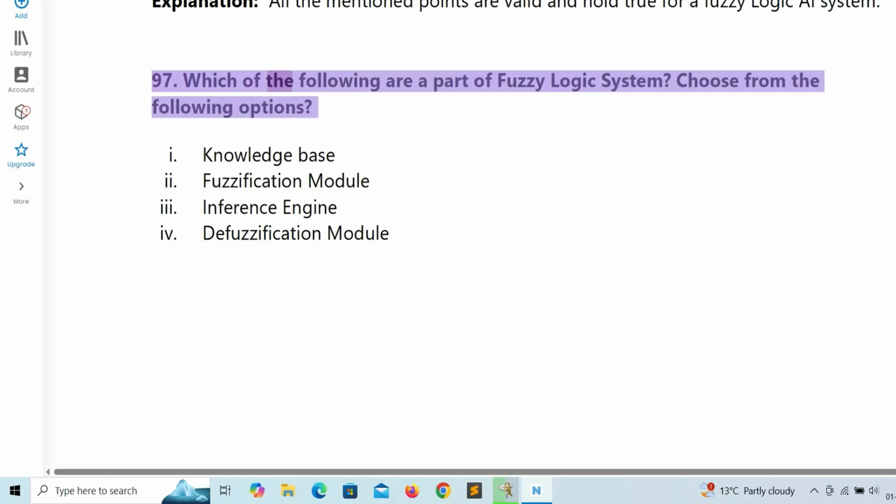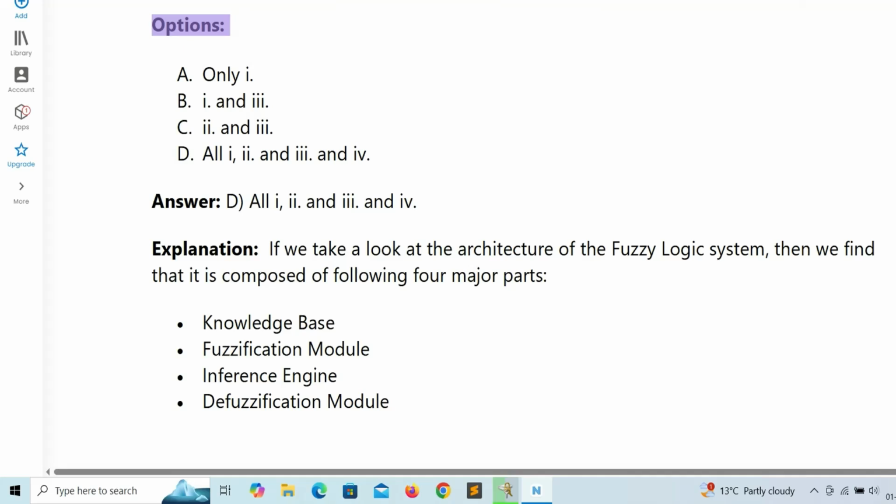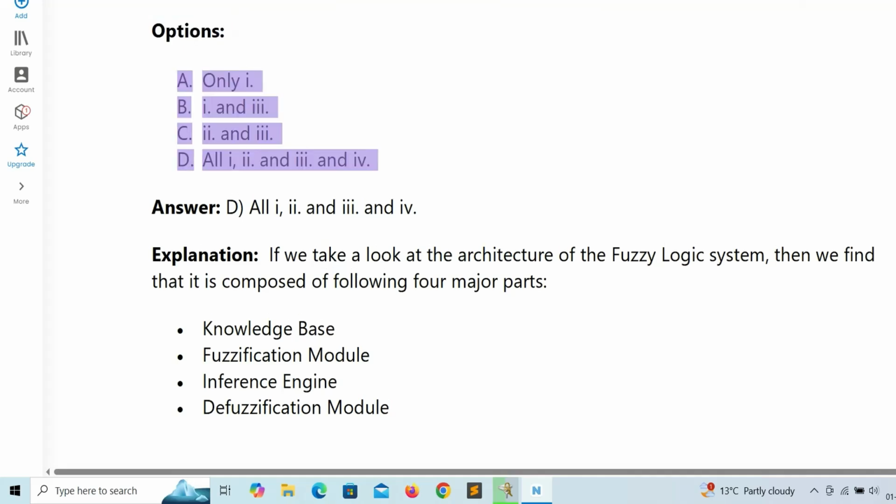97. Which of the following are a part of fuzzy logic system? Choose from the following options. 1. Knowledge base. 2. Fuzzification module. 3. Inference engine. 4. Defuzzification module. Options: A. Only 1. B. 1 and 3. C. 2 and 3. D. All 1, 2, 3 and 4.